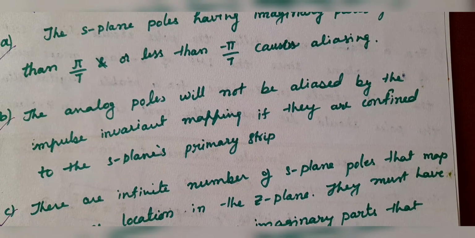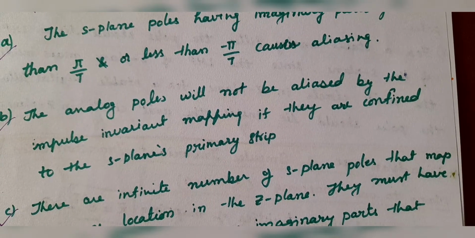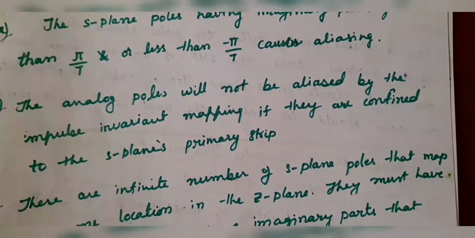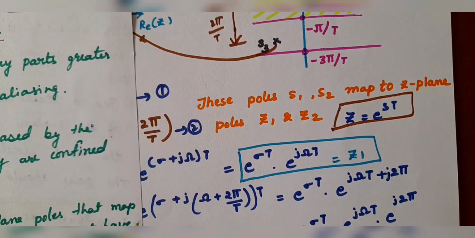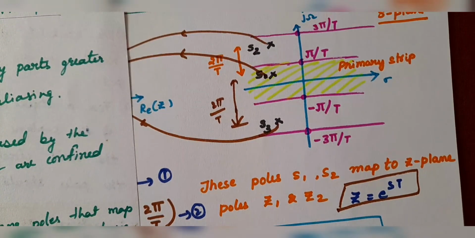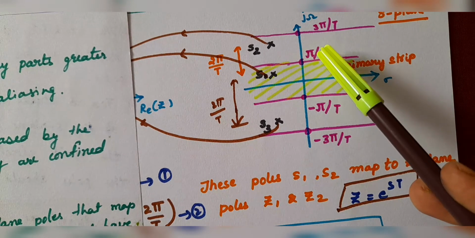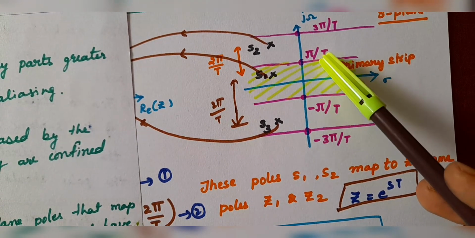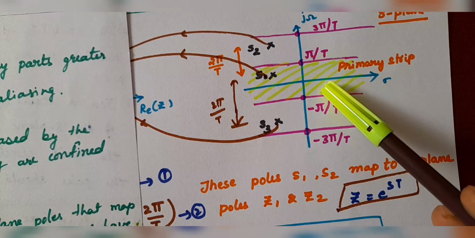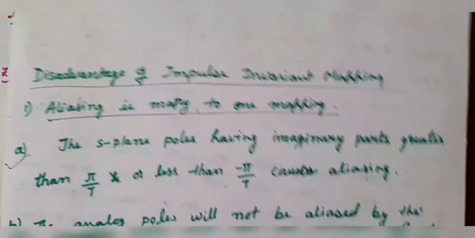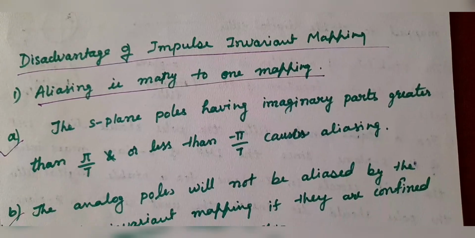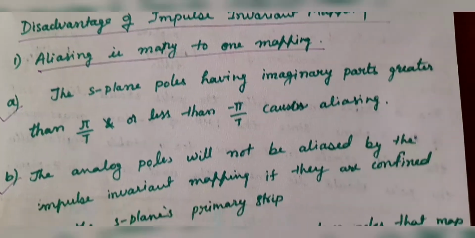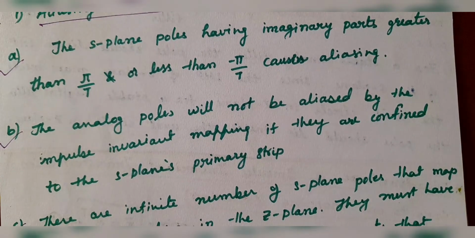What is the primary strip? The region between pi by capital T and minus pi by capital T is known as the primary strip.